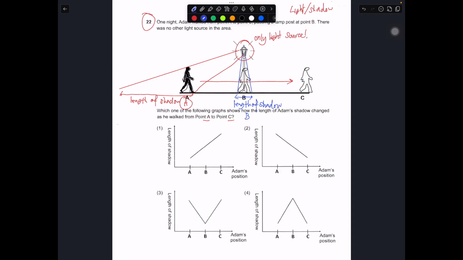Okay, and this is the length of shadow for C. It's not enough to actually cover this part, so I'll just draw it longer. So, length of shadow for C. Can you see that as he walked from B to A to B, the length over here decreases. Then he walked from B to C again, the length of the shadow increases.